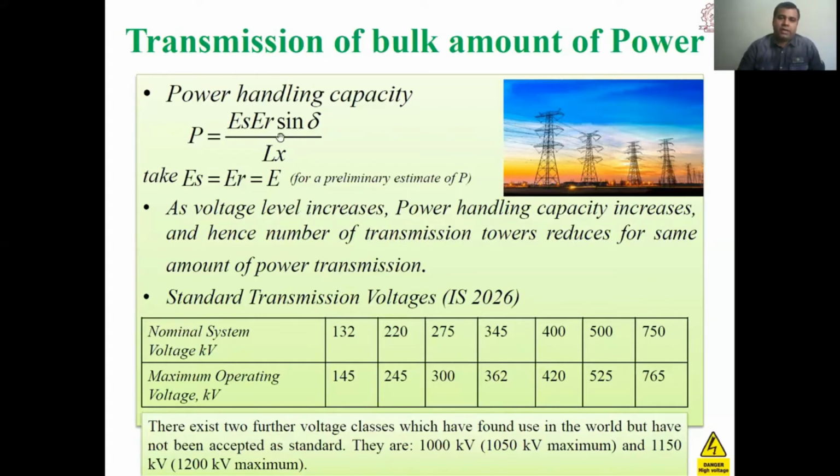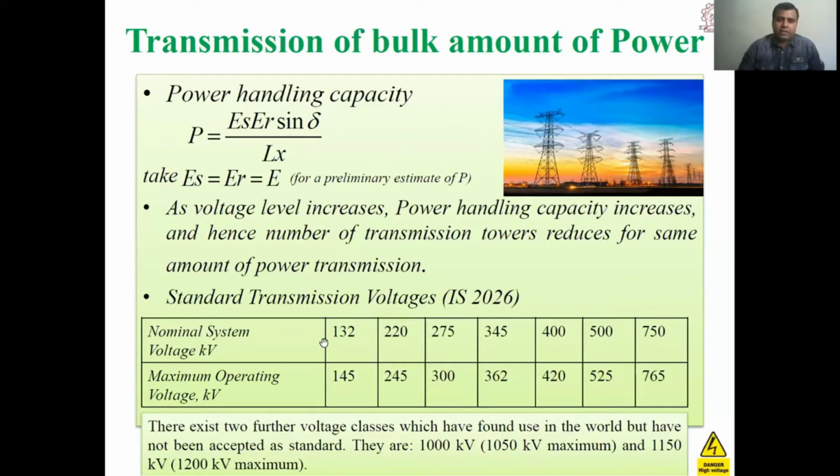Accordingly, we have to calculate the total inductive reactance of the transmission line. This is the inductive reactance, and if any compensation is there, the net reactance X will be equal to XL minus XC. At that time we reduce the net reactance, and the power handling capacity is enhanced if we are using any compensation in the AC transmission lines.